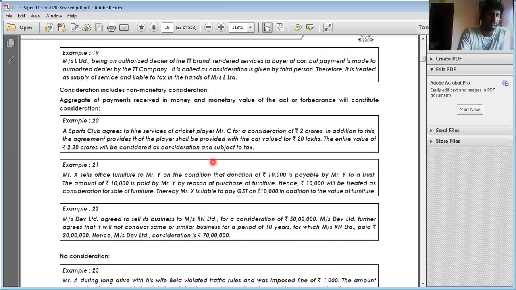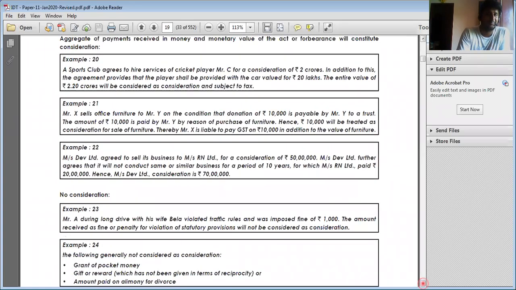If anything is subject to a condition, then such condition is also regarded as supply. If I'm not availing any services from the trust, then it is not considered as supply. If I'm expecting some supply from the charitable trust, then it is regarded as supply.